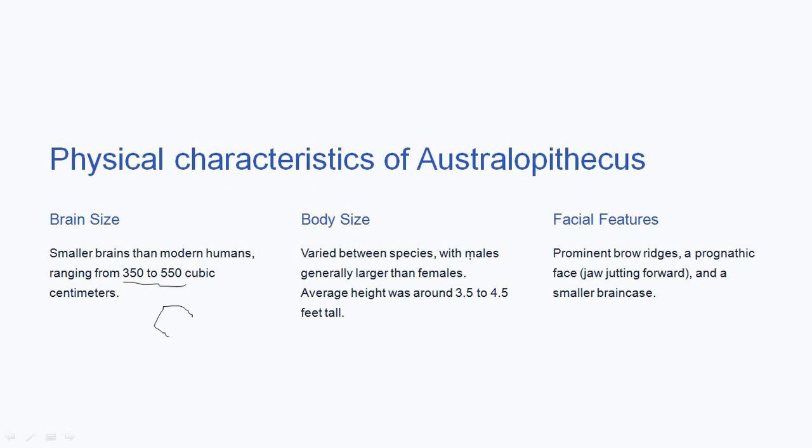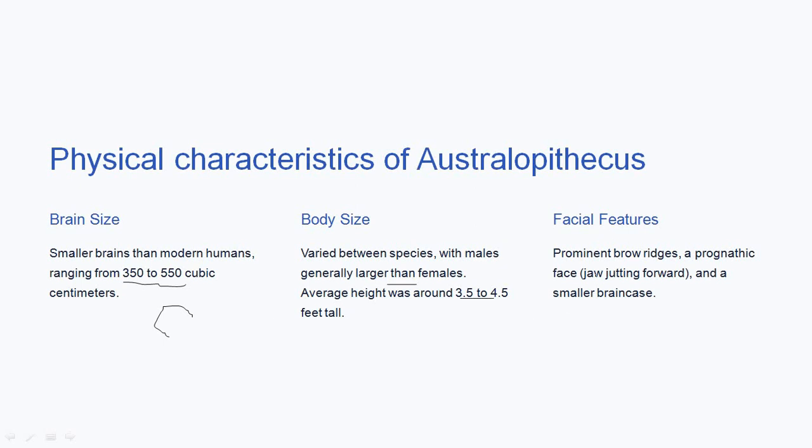It varied between species. Obviously, we are talking about a number of species in Australopithecus. So in different species, they had varied body size, but the males were generally larger than the females. So sexual dimorphism was present, and the average height was about 3.5 to 4.5 feet.